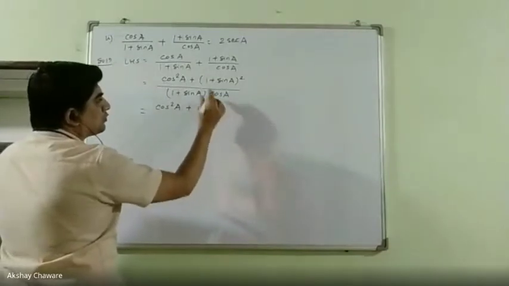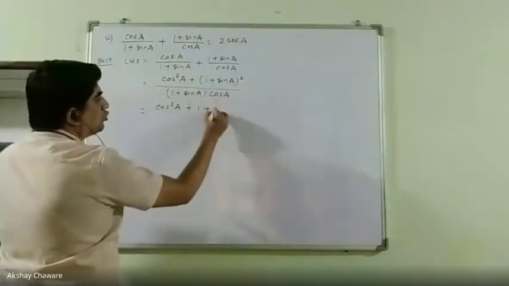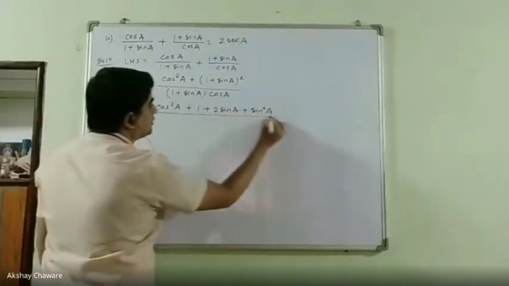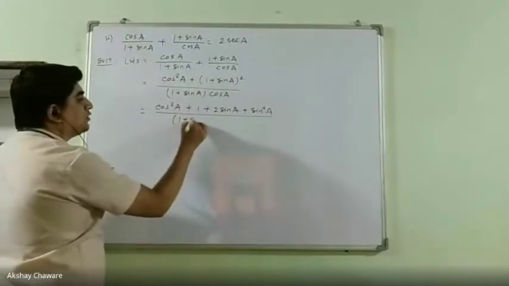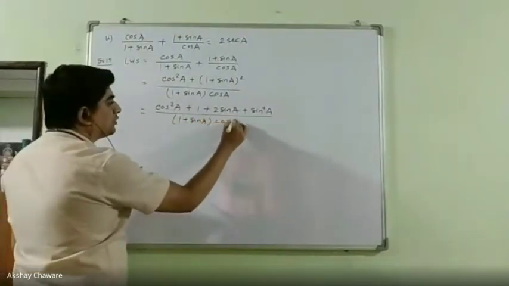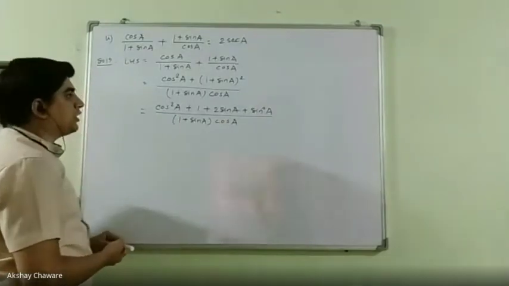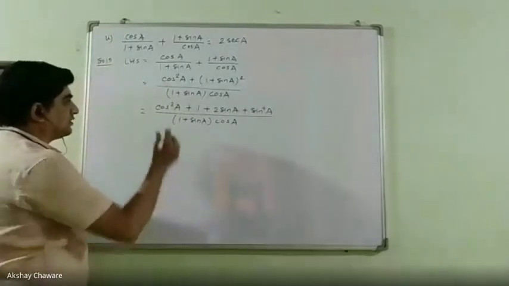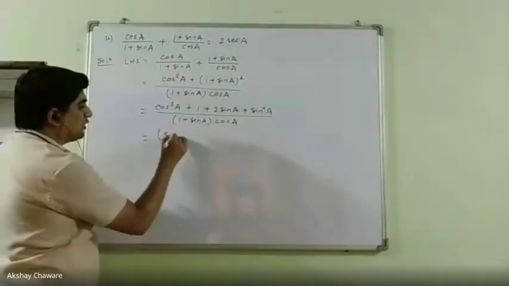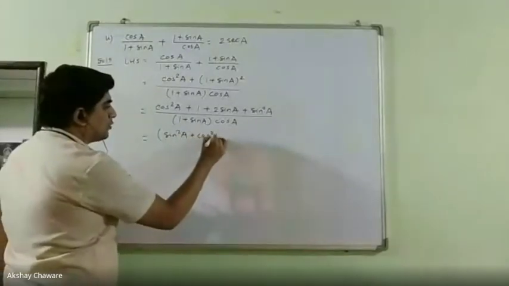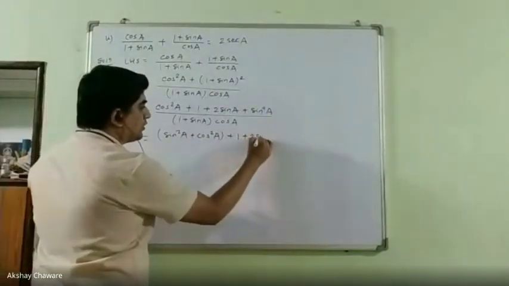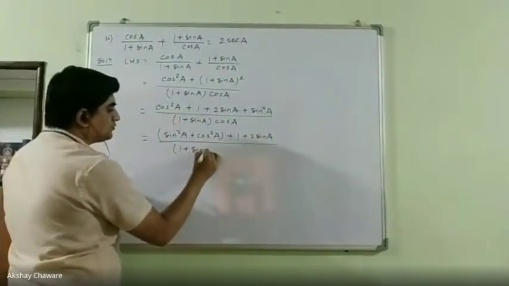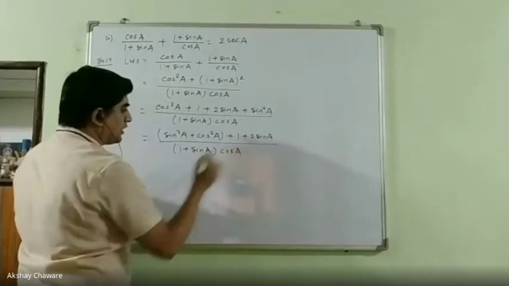So 1 square, that is 1, then 2 sin A plus sin square A. So a square plus 2ab plus b square, upon the next one is (1 plus sin A) into cos A. Now if you observe this numerator, cos square A plus sin square A is nothing but 1. That is nothing but the identity. So we will collect these two terms: sin square A plus cos square A plus 1 plus 2 sin A as it is, upon (1 plus sin A) into cos A as it is.